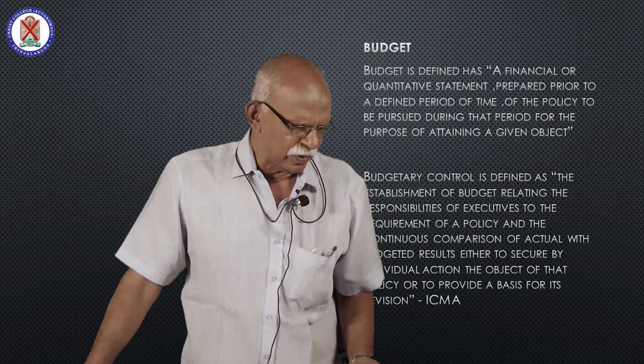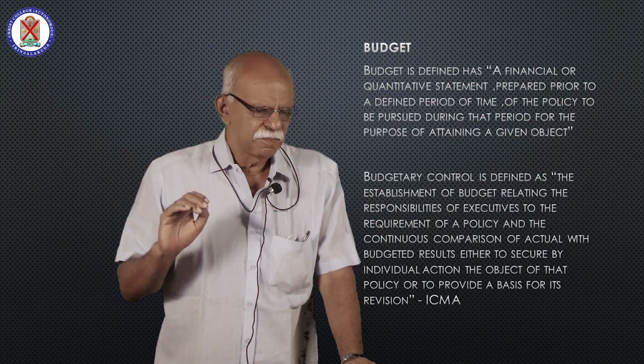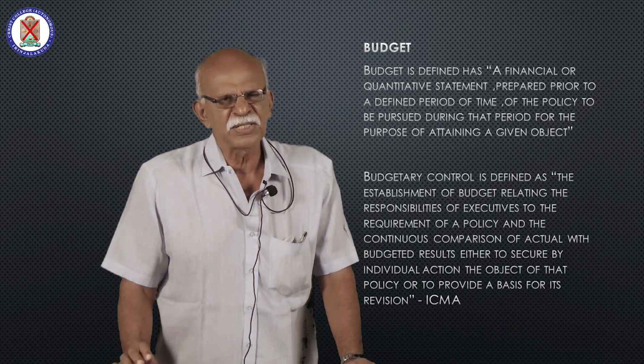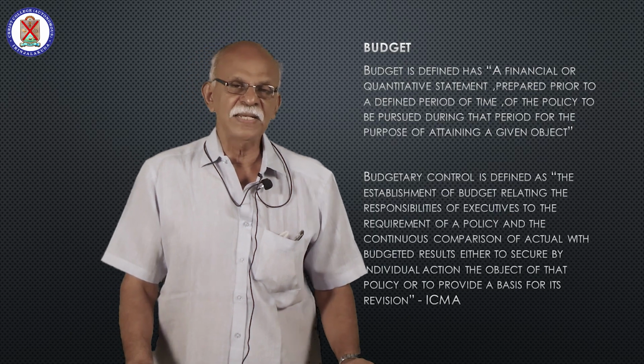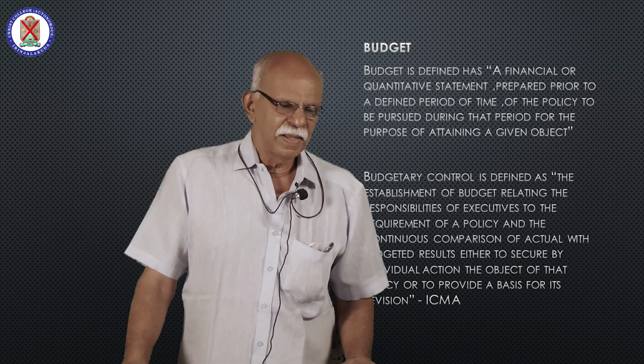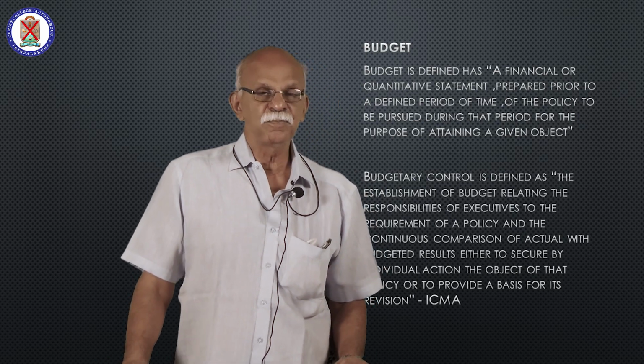Budget is a plan of action to be pursued during a definite period. There is a given objective. What are the actions to be laid down to achieve that objective? That is what we call planning. Objectives of budgetary control, first one is planning. Planning means a plan of the policy to be pursued during the budget period.